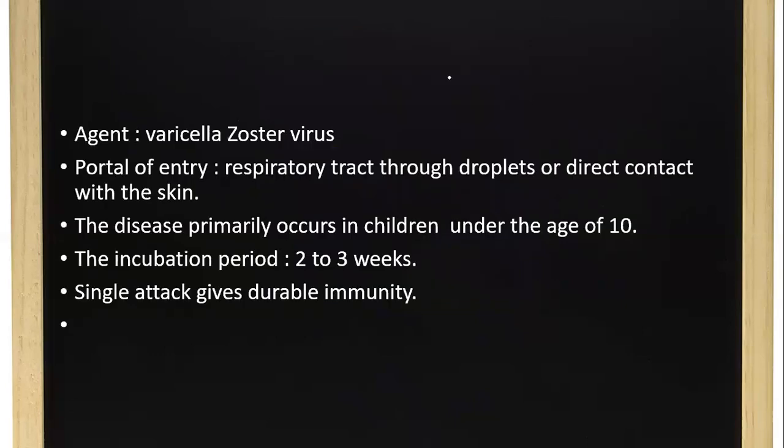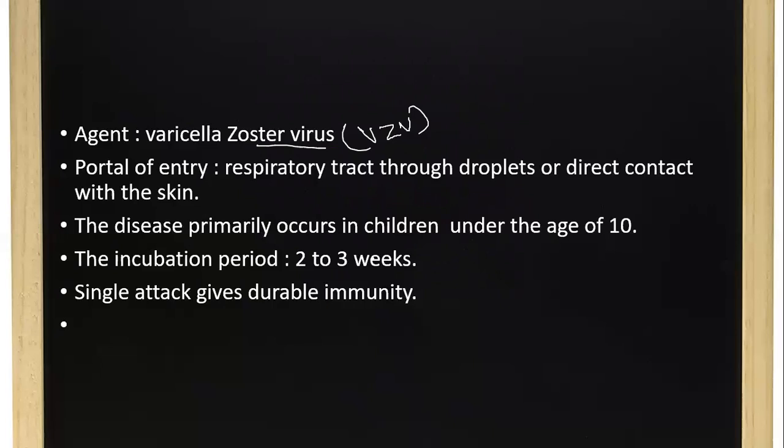When we compare the clinical features and epidemiological factors of chickenpox, the agent is varicella zoster virus or VZV. Portal of entry: how can this virus enter? It enters through the respiratory tract through droplets or direct contact with the skin. It can be transmitted through direct contact with an infected person or through the respiratory tract as droplets. The disease primarily occurs in children under the age of 10. That is the high risk group of people who have higher chances of getting this infection.